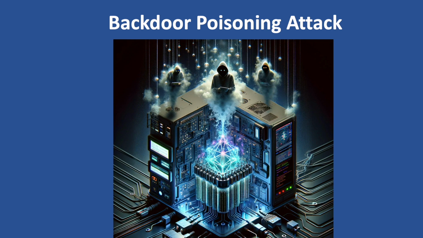Backdoor poisoning attack. Imagine you have a beautiful automated greenhouse taking care of all of your plants, but someone stuck a tiny device on one specific rose, giving them a hidden control switch. That's kind of like a backdoor poisoning attack in machine learning. Our trusty machine learning models are like those fancy greenhouses, learning from data to make decisions like recognizing cars or translating languages. Backdoor poisoning attackers are like the sneaky device installer, but instead of targeting every plant, they only focus on specific ones. Think of our rose.